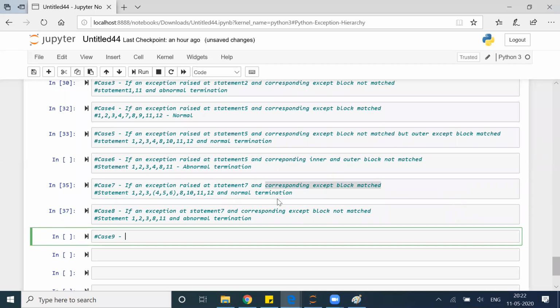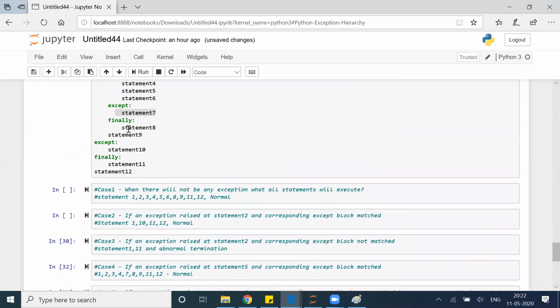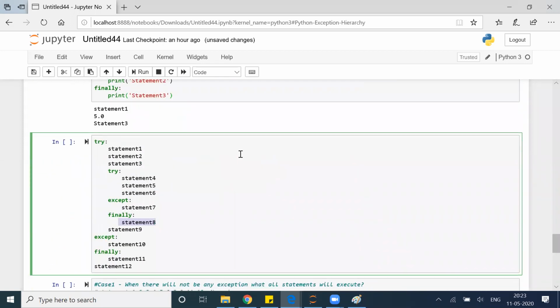If an exception happens at statement number 8 and corresponding except block matched, what will happen?